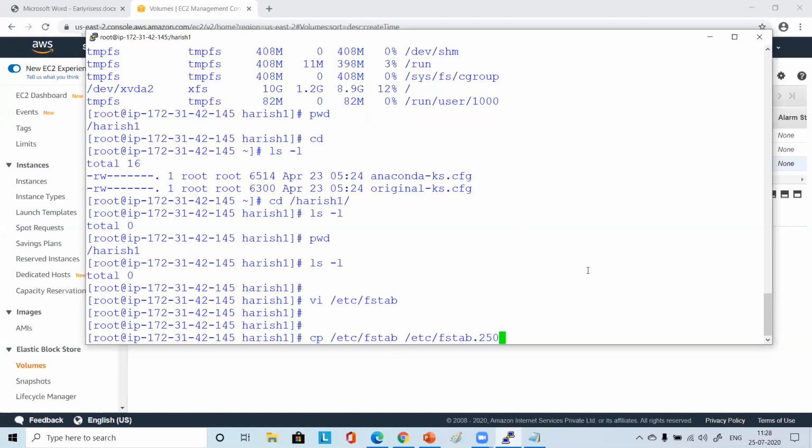One second. You said first vi /etc/fstab, and then you said copy something and note it somewhere. Yeah, please come back to the command prompt.